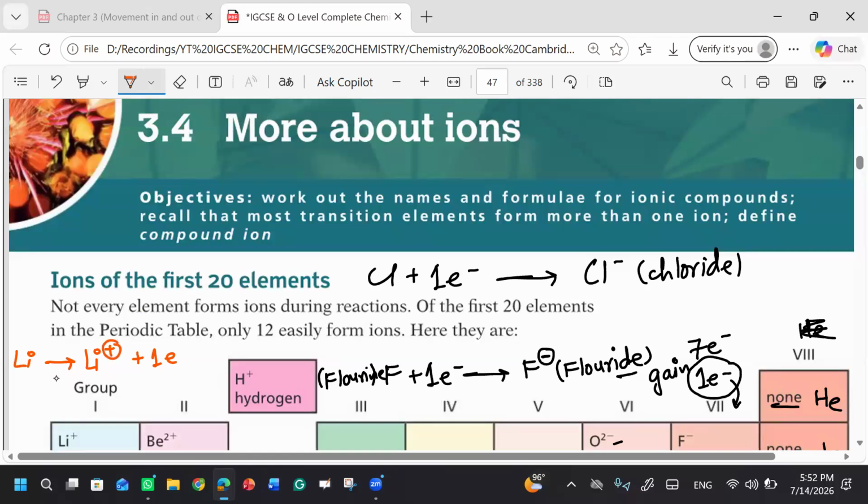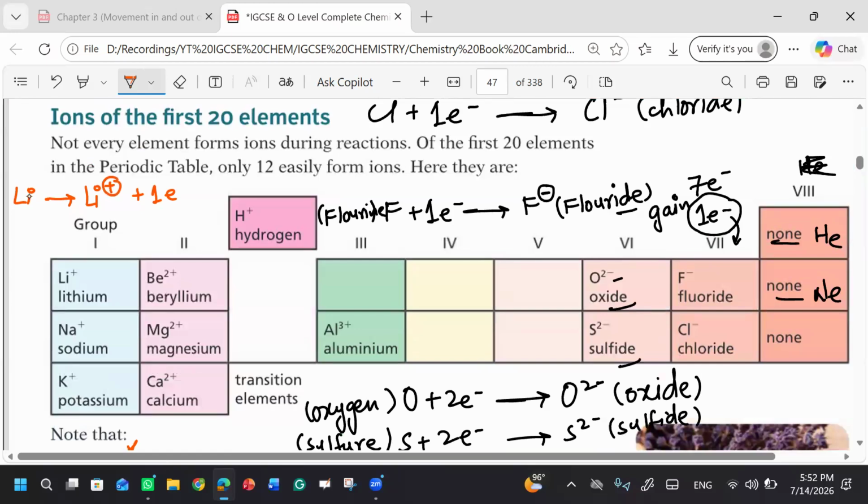You will not change its name. If a metal loses electrons, its name remains the same, just like the neutral species. Similarly, we have sodium. When sodium loses an electron, the name remains the same, sodium ion. This is the sodium atom and this is the sodium ion, right?